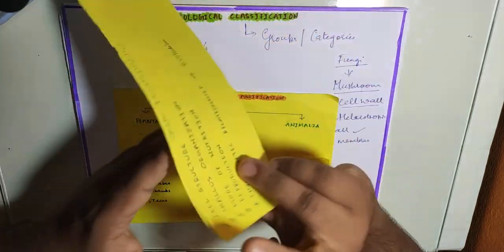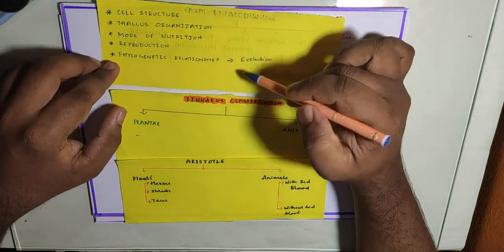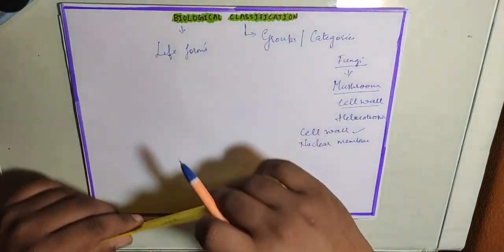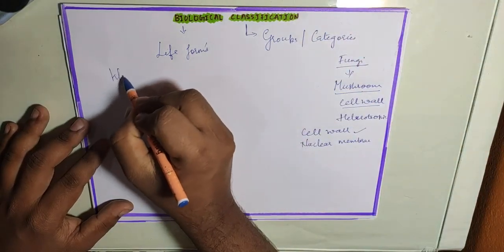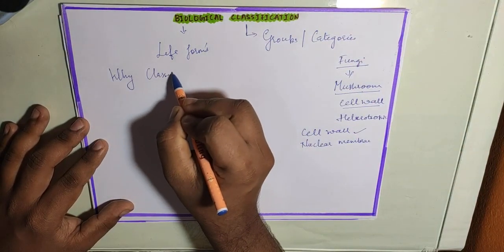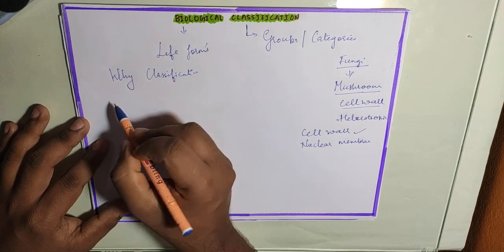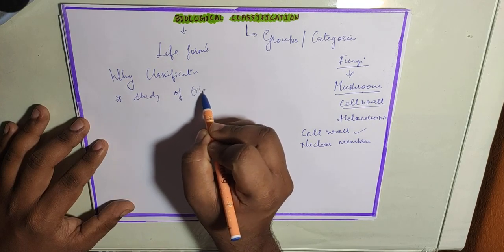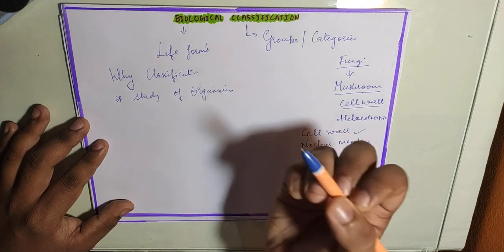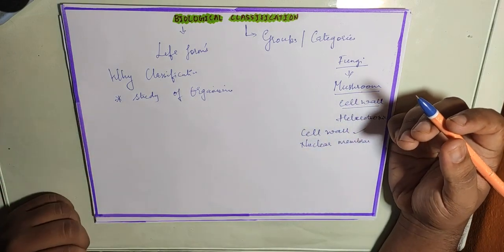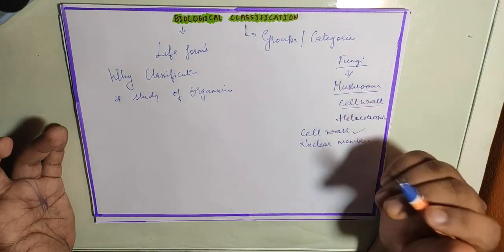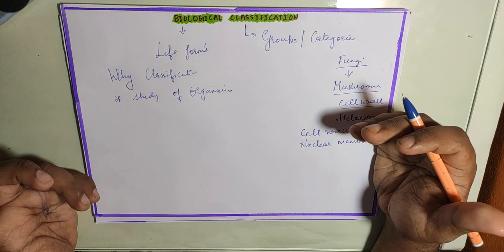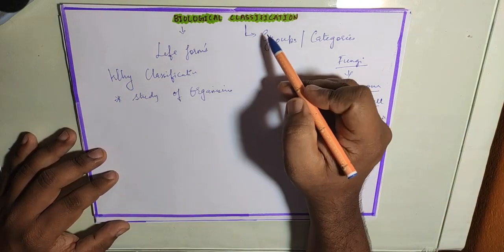And for your examination purposes, you should also know the criteria, based on what criteria he has classified the organisms. Now the next important question is why classification is needed. For this, the answer is that classification is required for the study of organisms. Whenever we find a new organism or whichever organism we need to study, first of all we are going to see its general characteristics, what characteristics it has, what kind of special adaptability it has. All those things can be known by the classification.